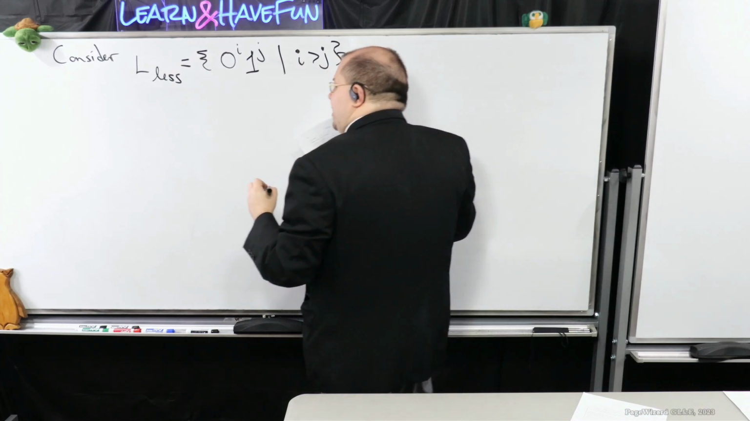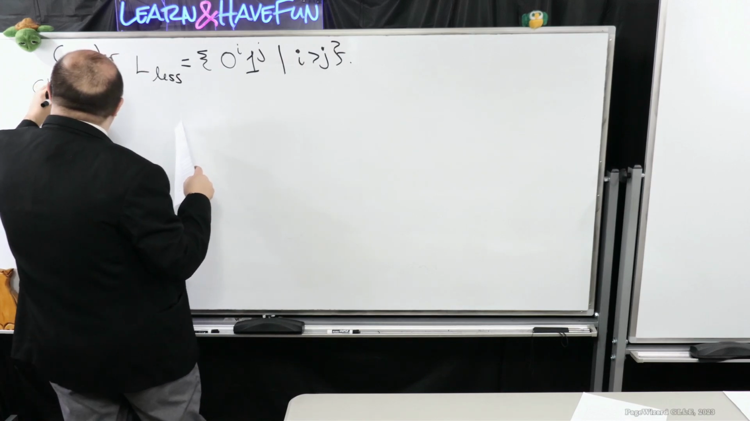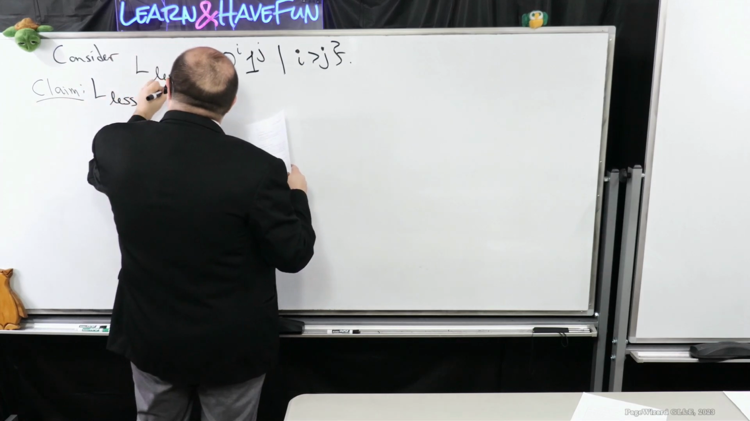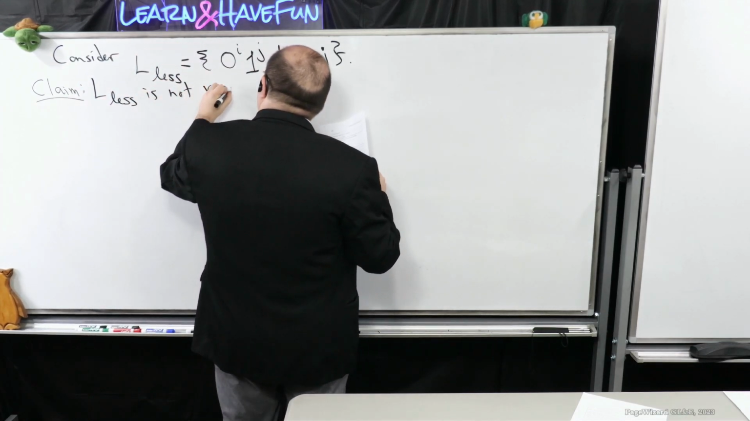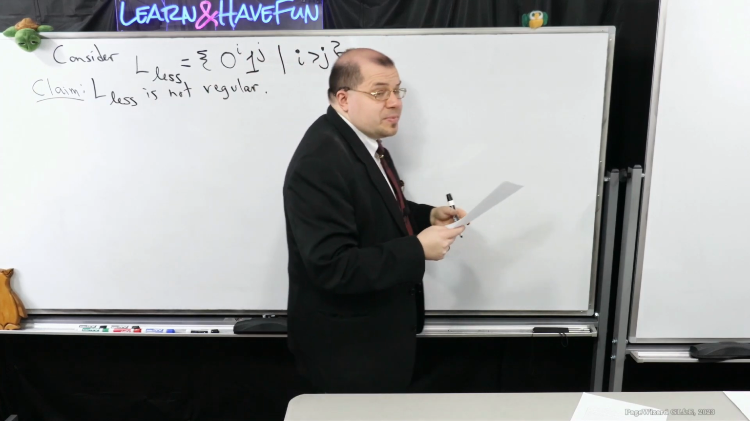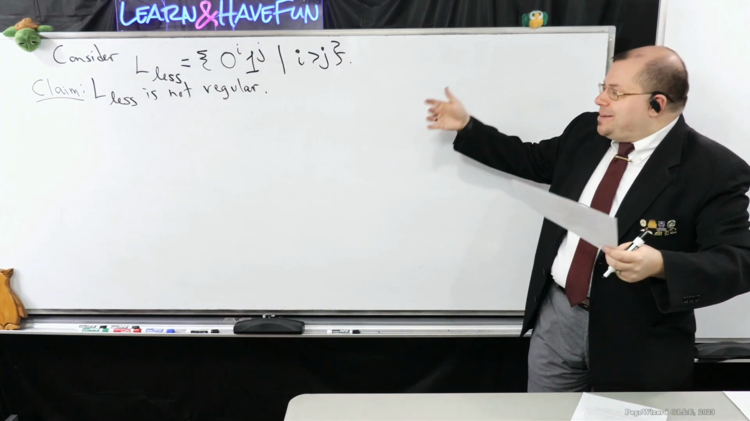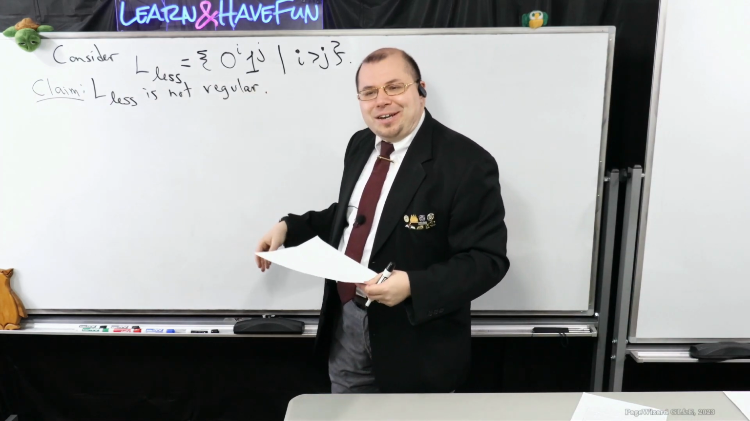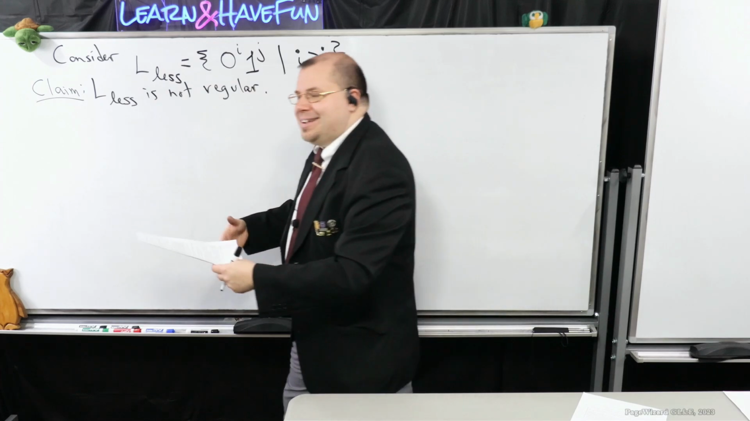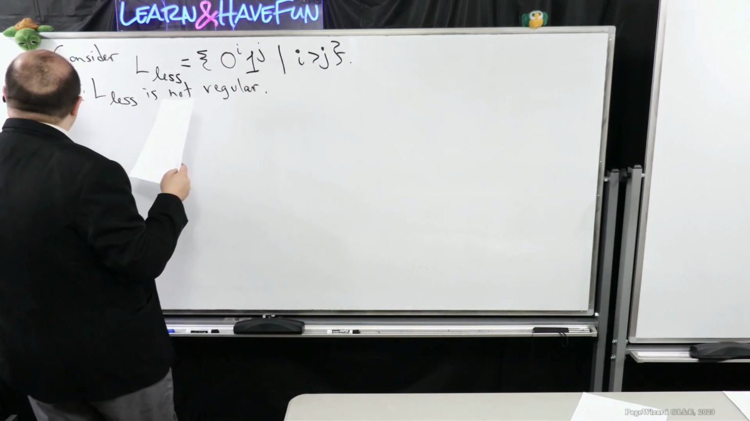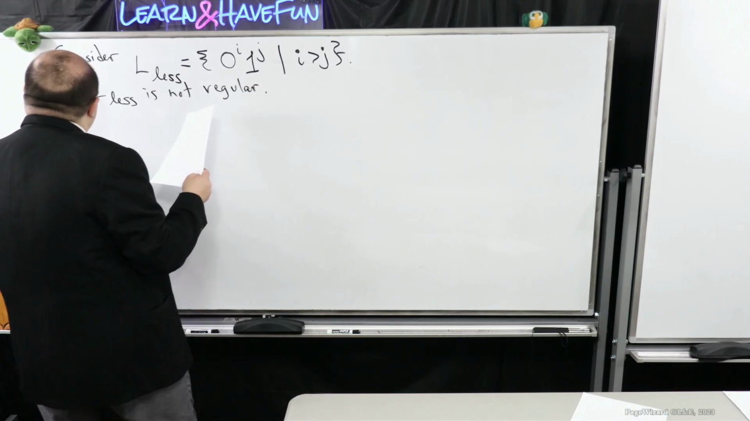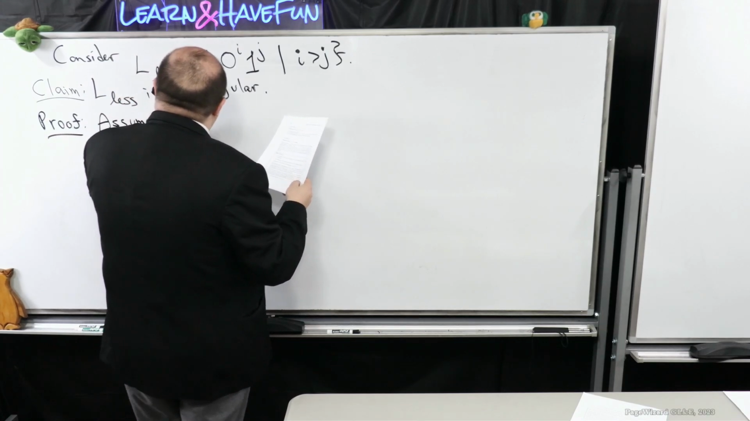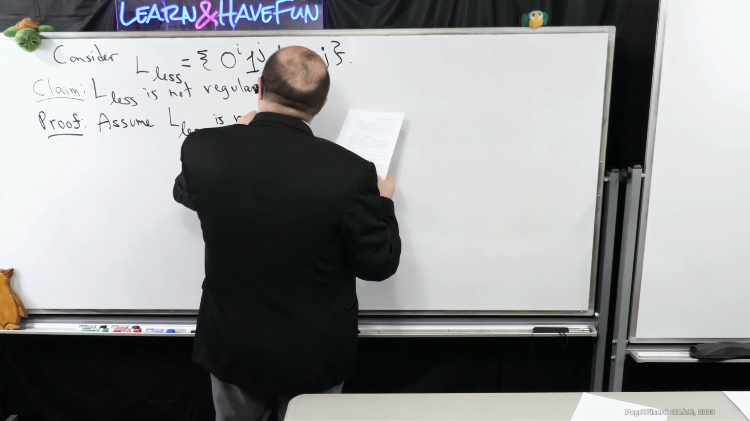So we're going to be proving that Ls is not regular. We're going to use contradiction to do this. The first thing we have to do is make clear what we're doing. If I want to show that it is not regular using contradiction, I have to assume that it is regular. So assume Ls is regular.